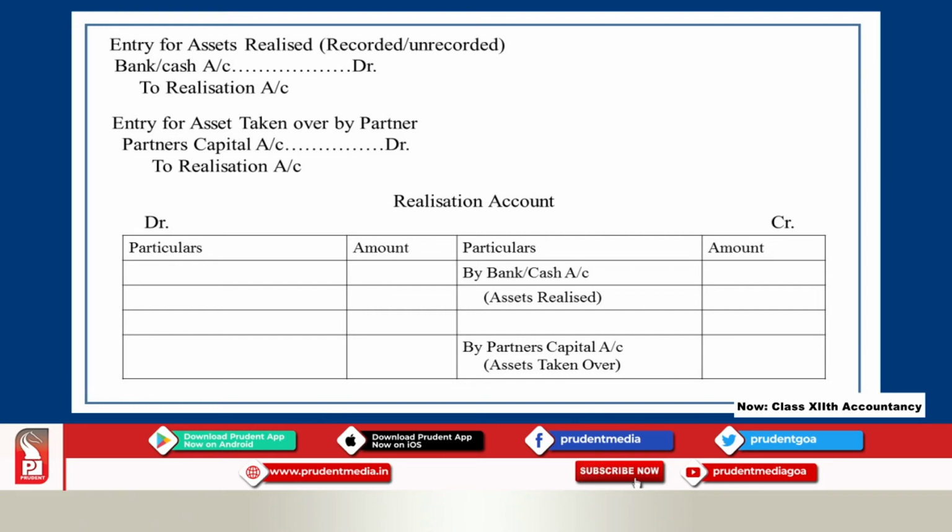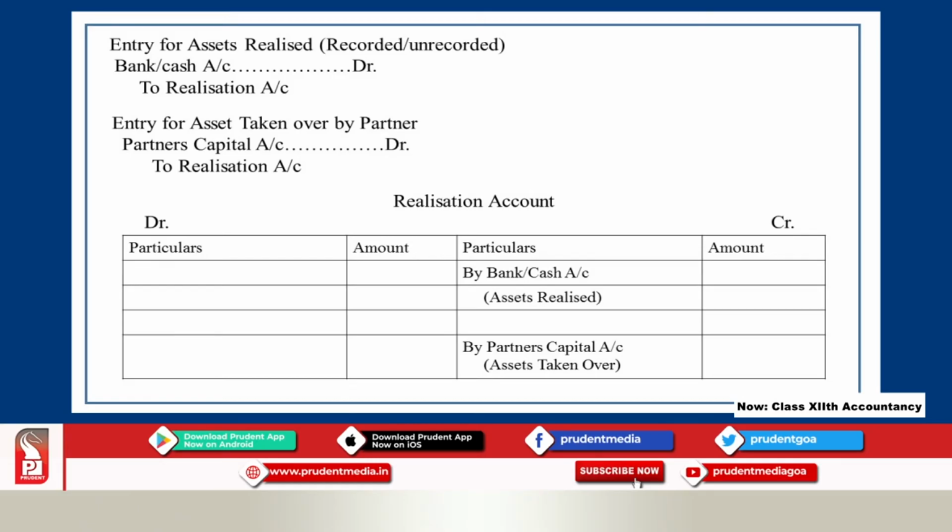So when you post this journal entry in the realization account, we write on the credit side as by bank or cash, and you have to show which asset, how much it has realized. Individually you have to show one by one under this bank or cash account.